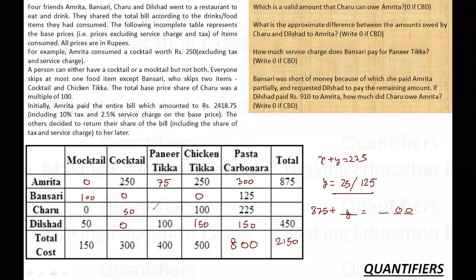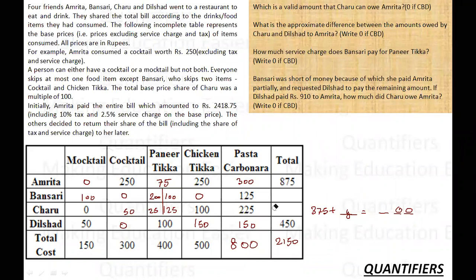So let's write both of them. Y can either be 25. In this case, this is 200, and then y. And then y can be 125, in which case this must be 100. So these are the 2 cases. In both the cases, the total is 225. So there are then 2 totals pertaining to them.